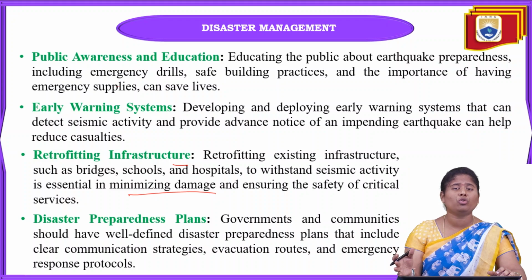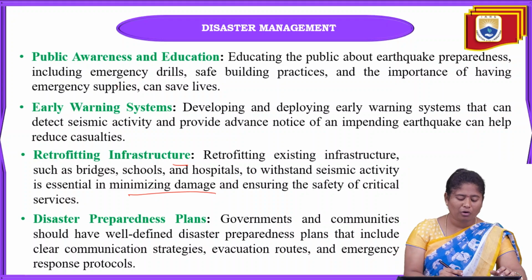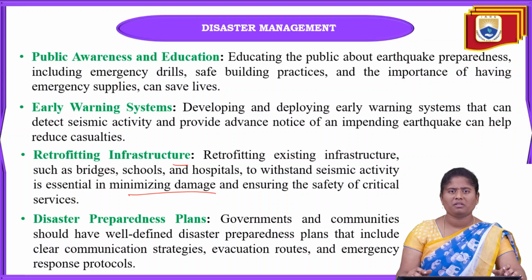Evacuation routes we can show to the people, and also emergency response and communication strategies we can give. By communicating through mobile or television, we can get to know about this natural disaster.